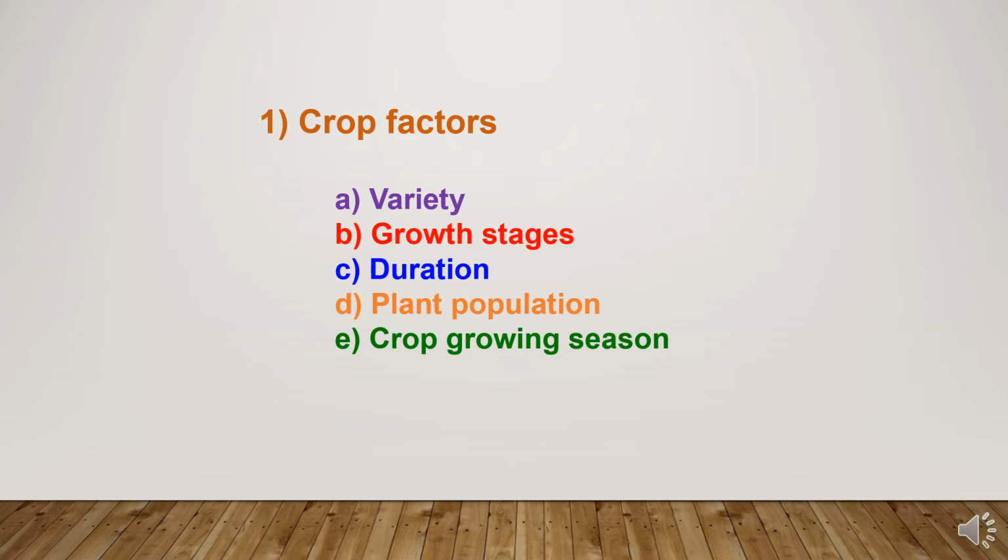First factor is crop factors. It includes varieties, growth stages of the crop, duration, plant population, and crop growing season, which affect the crop water requirement. As far as varieties are concerned, there are different types of varieties available. Like if we are growing drought resistant or drought tolerant varieties, ultimately there will be low requirement of water. And also there are some deep rooted crops or shallow rooted crops which also decide the water requirement of the crop. Second is growth stages.